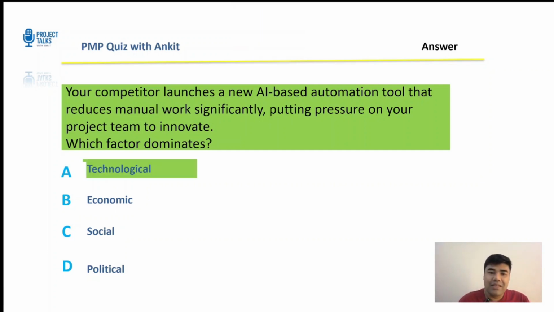All right, let's see. The answer is technological. Now, the root cause is the competitor's new AI tool. That's a technological advancement that changes the competitive landscape. It's definitely not economic. While I understand that economic pressure follows, the driver is still technology. Social, it's not primarily about human behavior or demographics. So, no, it's not social. It's definitely not political because there is no law involved as such. So, if the change is triggered by a tool, automation, AI, or infrastructure, try to pick technological.